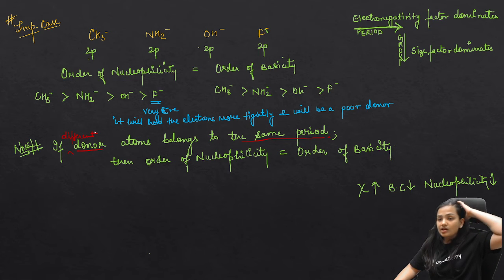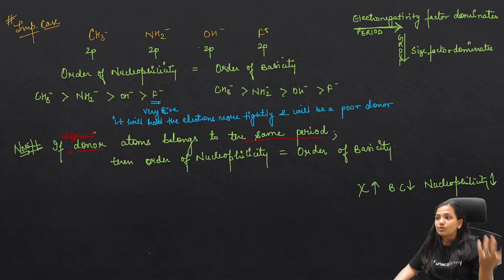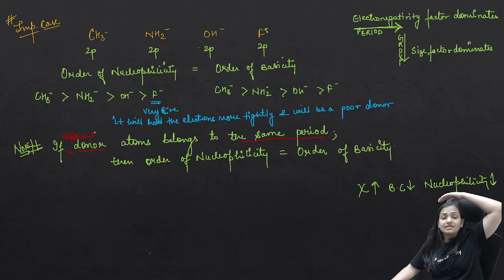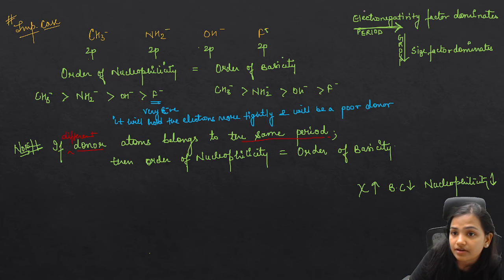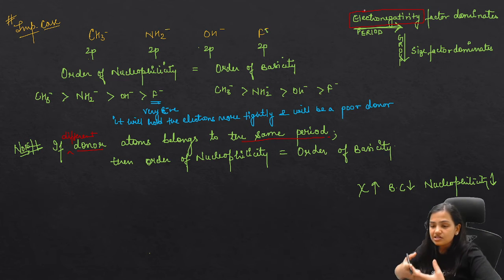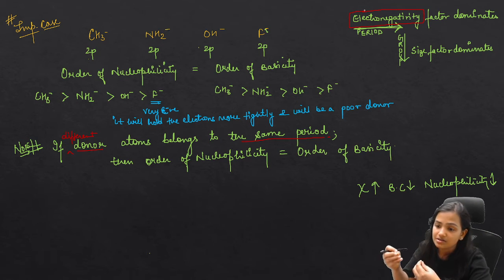Reason being, along the group the size factor dominates, but here they are in the same period. So ultimately they all have 2p orbitals, the same shell, all having n equals 2. So here we have to look at the electronegativity factor. As the electronegativity increases, the basicity and the nucleophilicity both decrease.